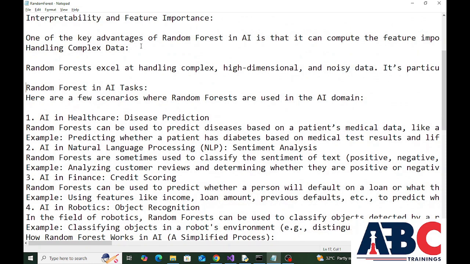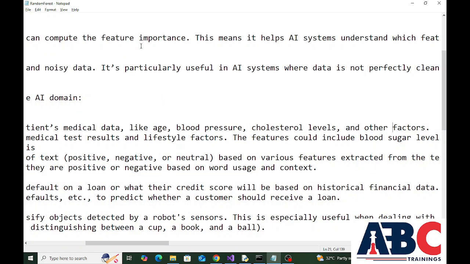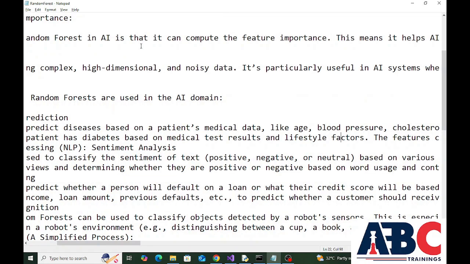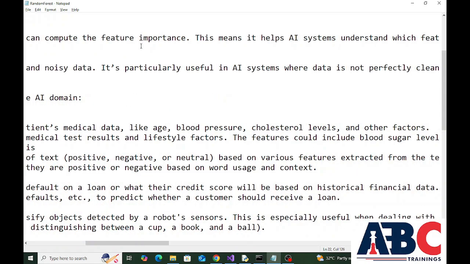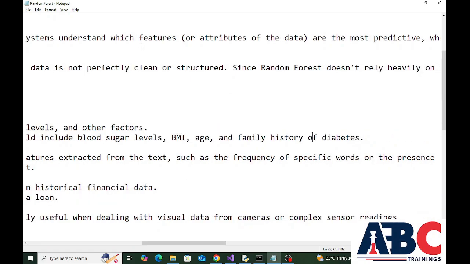Next concept is random forest in AI tasks. Here are a few scenarios where random forests are used in AI domain. First one is AI in healthcare, disease prediction. Random forests can be used to predict disease based on a patient's medical data like age, pressure, cholesterol levels, and other factors. Example, predicting whether a patient has diabetes based on medical test results and lifestyle factors. The features could include blood sugar level, BMI, age, and family history of diabetes.